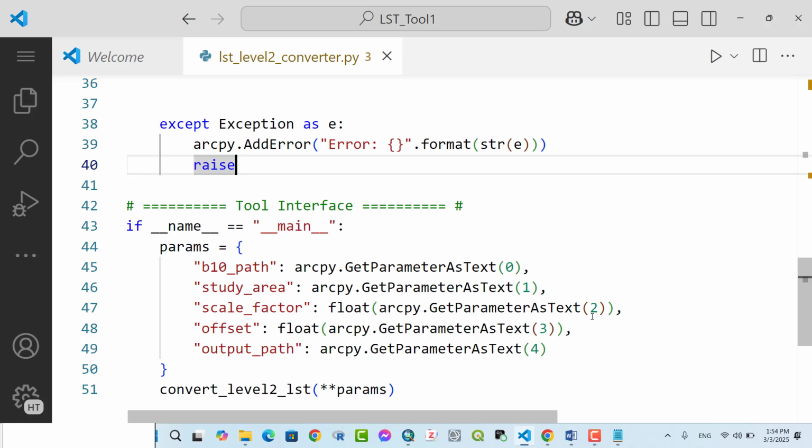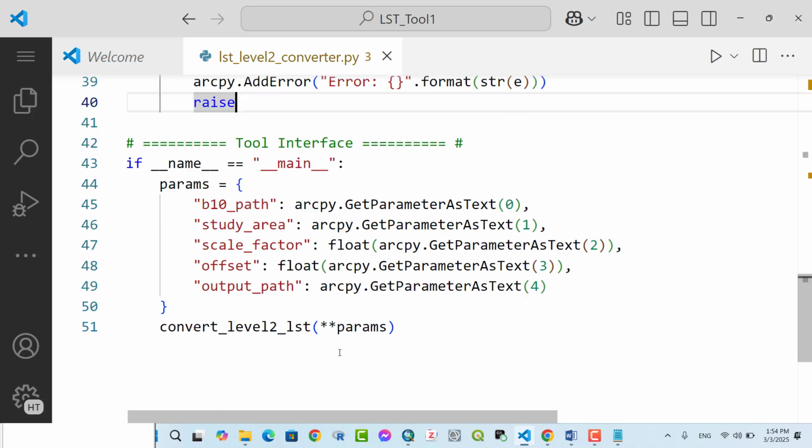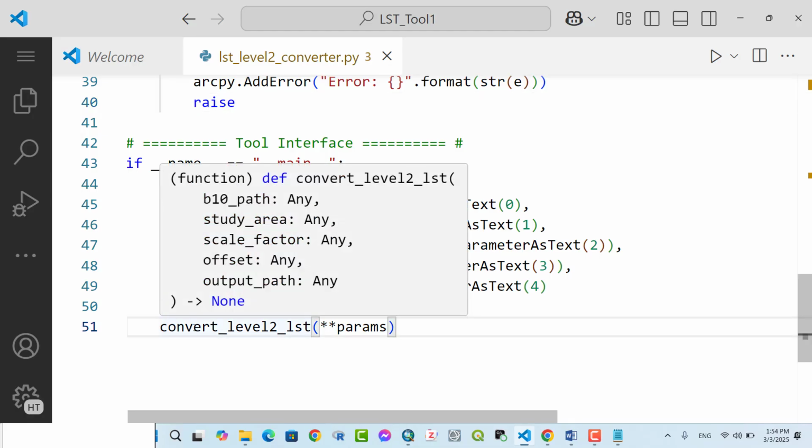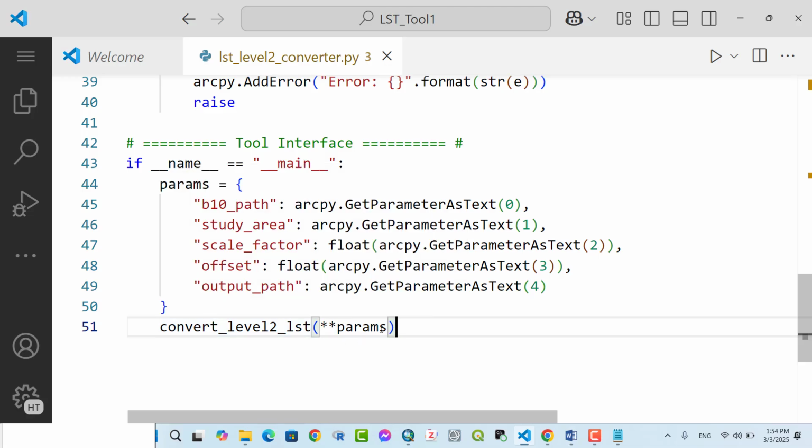The second one scale factor, third one offset, and output path. Convert level 2 to LST. Use the function with the parameters.